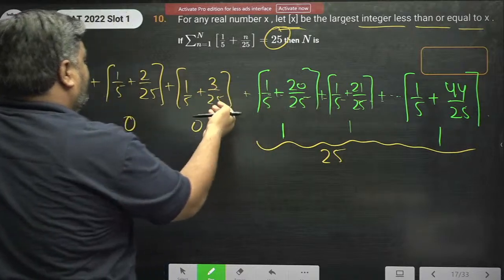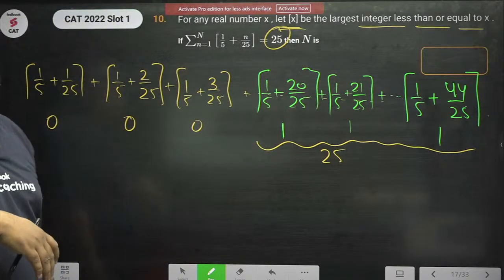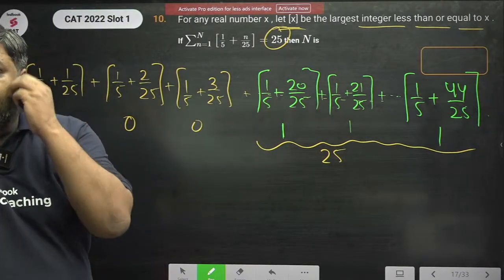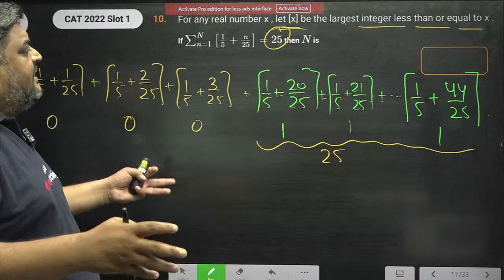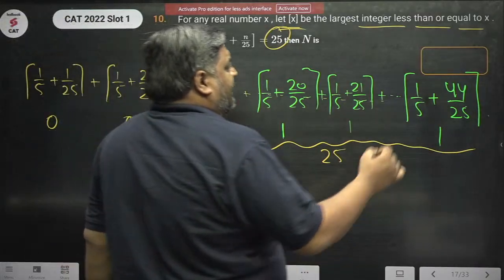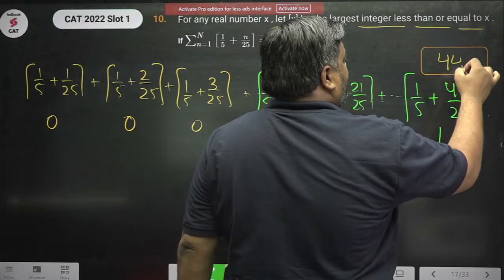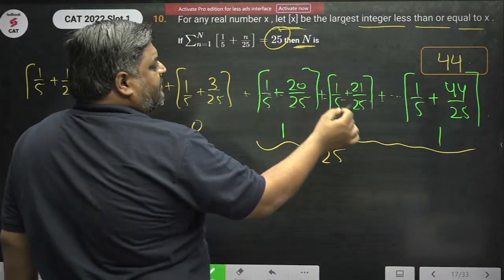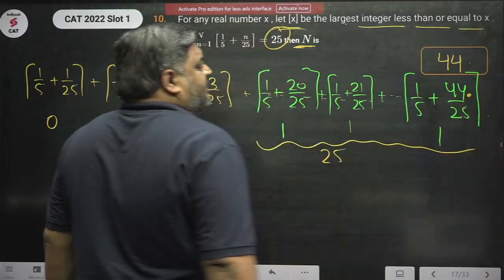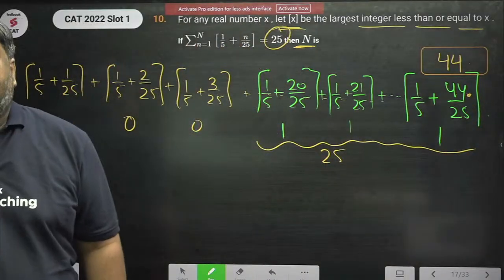Prior to that, everything was 0. So what is the value n can take? N will be 44. N is nothing but 44.